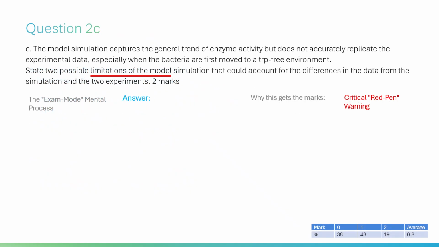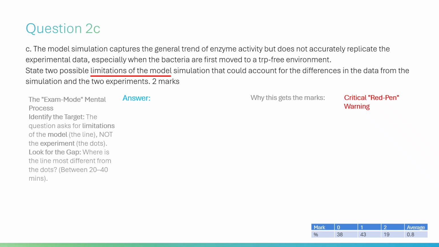The exam mode mental process. Identify the target. The question asks for limitations of the model, the line, not the experiment, the dots. Look for the gap. Where is the line most different from the dots? Between 20 to 40 minutes. Diagnosis: the dots are faster and messier than the line. The model is too smooth and slow.